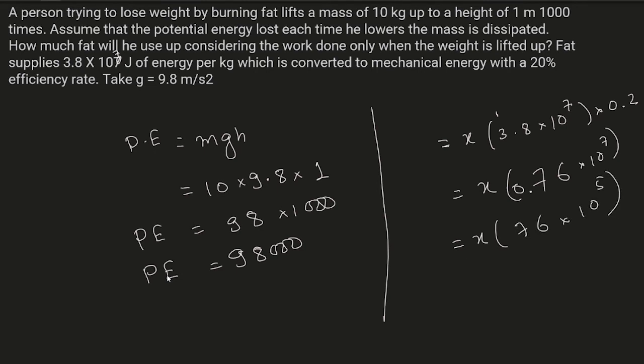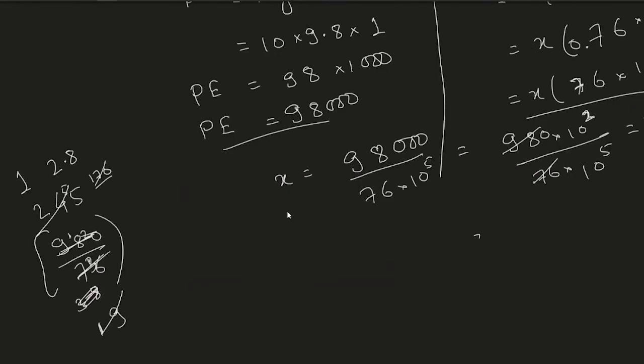Now we know that this potential energy is equal to the energy which was consumed by burning x amount of fat. So x is equal to 98,000 divided by 76 × 10^5. This will be something around 12.8 × 10^-3 kilogram. That means 12.8 grams of fat.